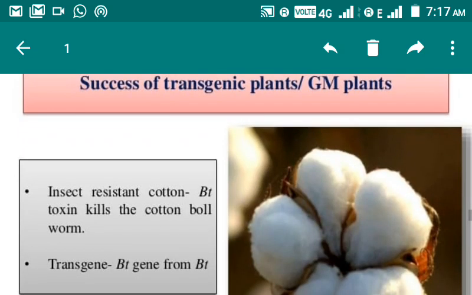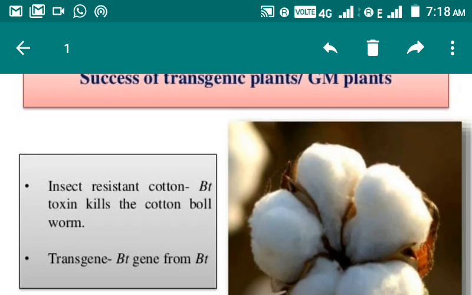Now some of the important crops which are successful for the farmers we will discuss, and in this group first one is BT cotton. You might be knowing the name of this BT cotton, and on commercial level in India it is allowed to grow.